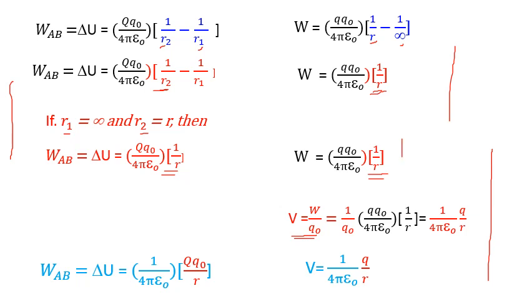That's why to this W, Q0 factor is taken to the denominator. And after simplifying this, we are getting this formula. Means finally V is 1 upon 4 pi epsilon 0 Q upon R. While here work done is, what is this formula for work done? 1 upon 4 pi epsilon 0 Q0 upon R.